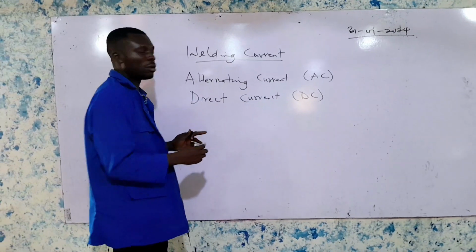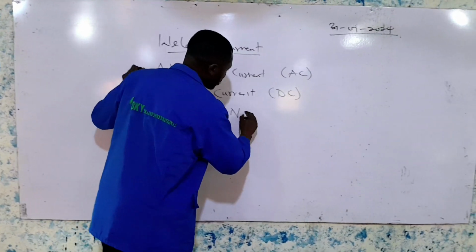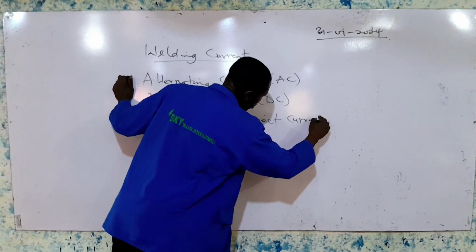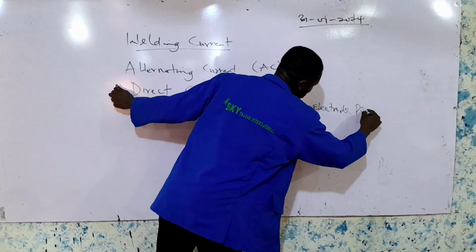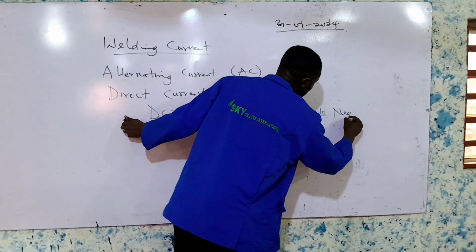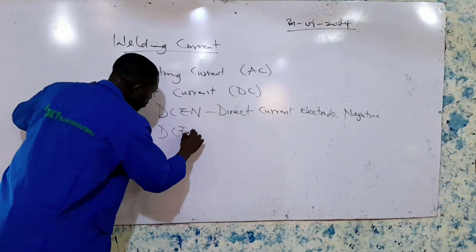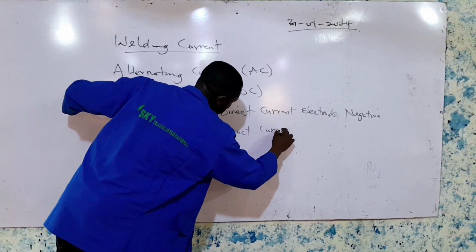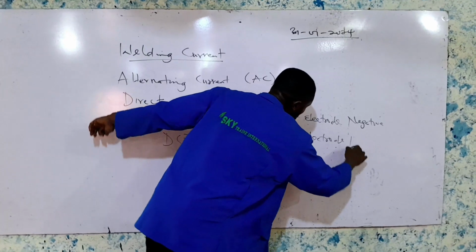And then we have the DCEN, that means the direct current electrode negative, and then we have the DCEP, the direct current electrode positive.